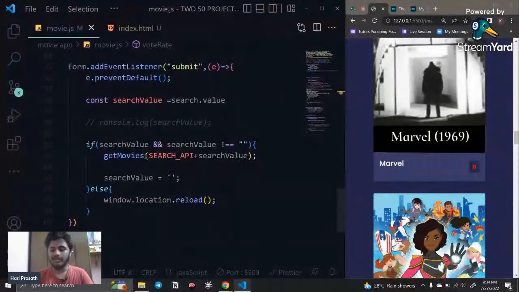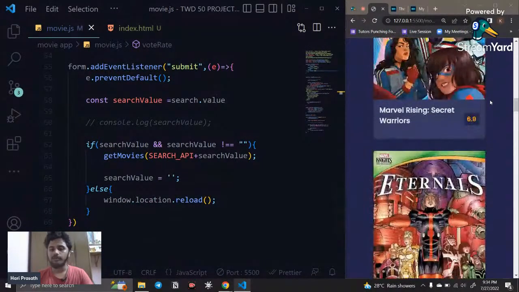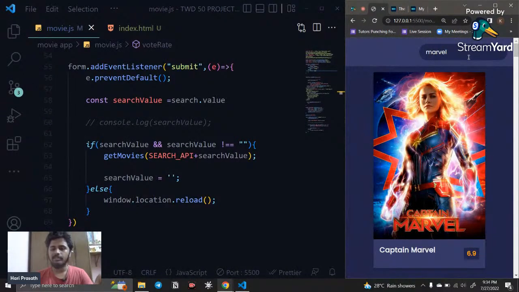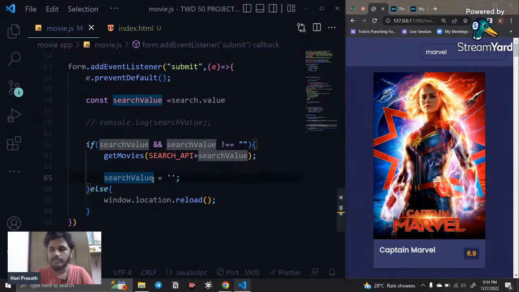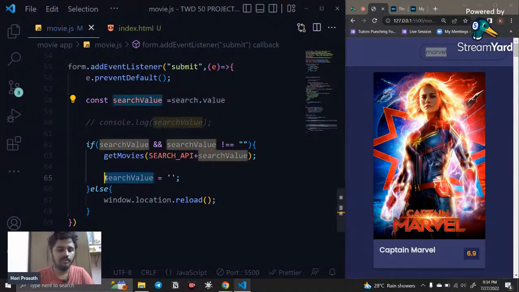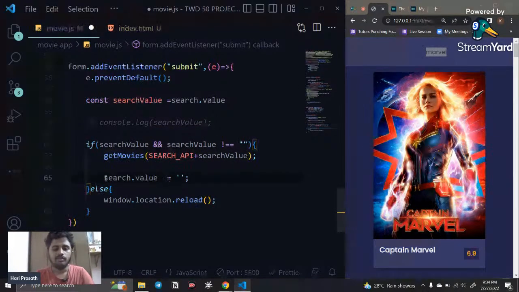And after that, I wrote the search value. If you search for something and then submit, it is not changed, you can see it still exists. The only thing you need to notice is that if you store the value into a variable and give it an empty value, it will not work. Instead of giving a variable, give this directly. Now it will work.